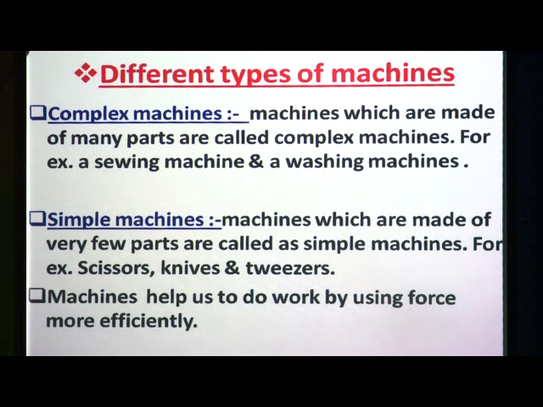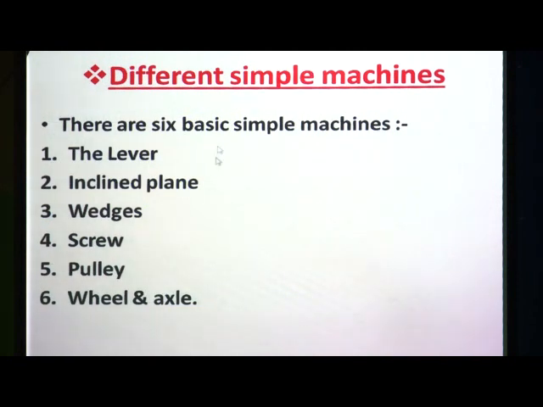In this topic we have to study only the simple machines. So, there are 6 types of basic simple machines, and those are the lever, inclined plane. Inclined plane is not looking like a machine, but working like a simple machine. Then wedge, screw, pulley and wheel and axle.